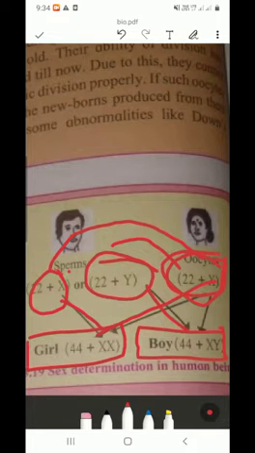So whether a baby girl or a boy is born, all of this is dependent on the male. It does not depend on the female.